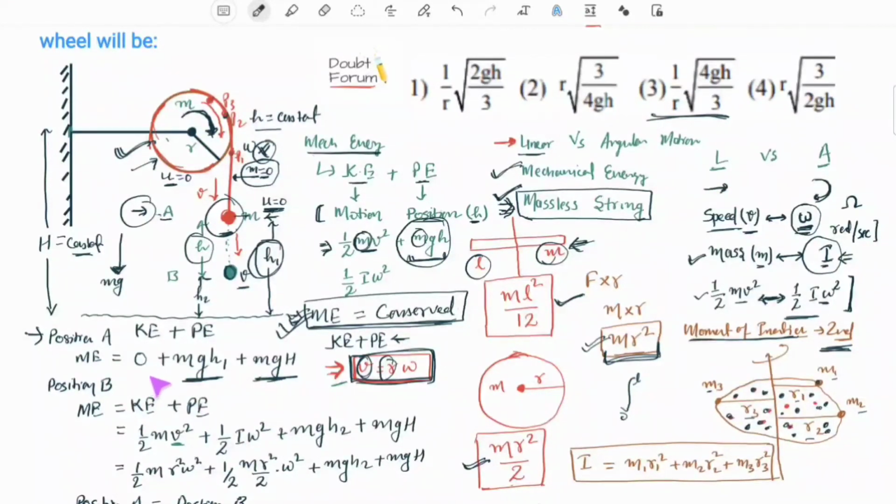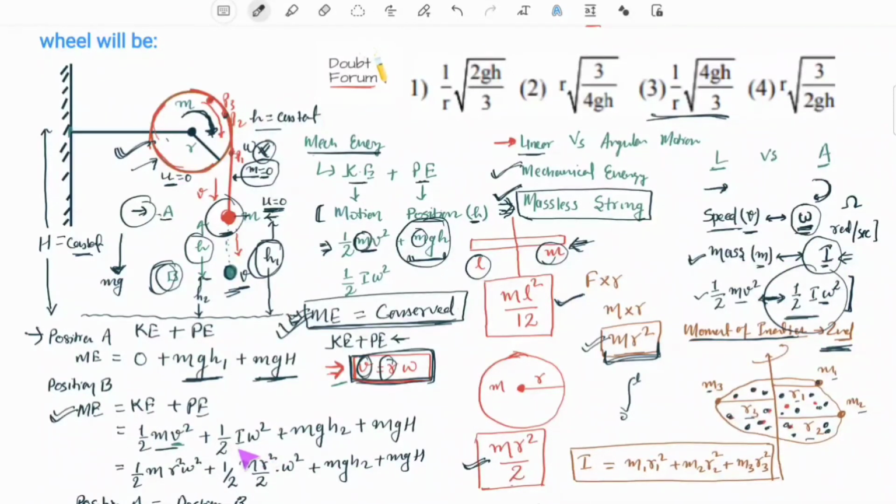After the bob has fallen to point B, it would attain a velocity of v. We can calculate the total mechanical energy of the system after the bob reaches point B. Kinetic energy of the bob would be half mv square. Kinetic energy of the disk would be rotational kinetic energy, which would be half I omega square.